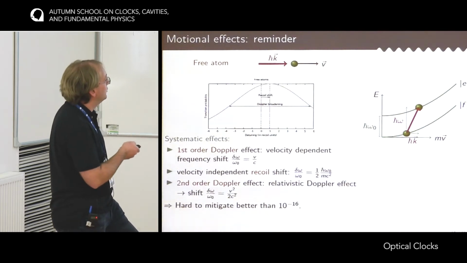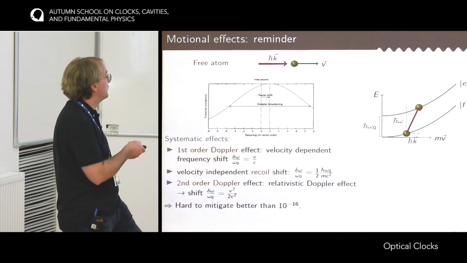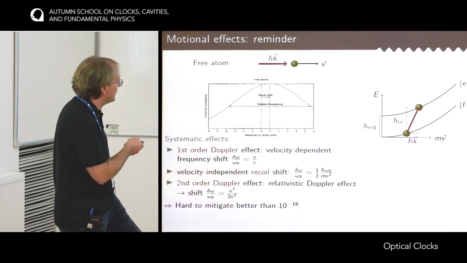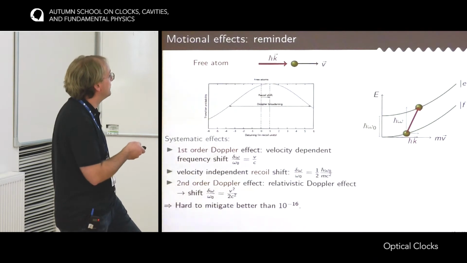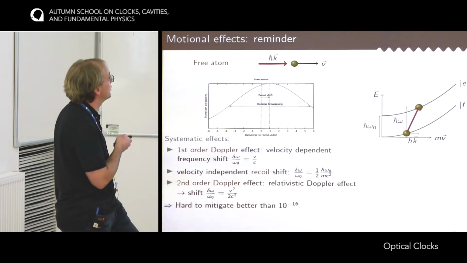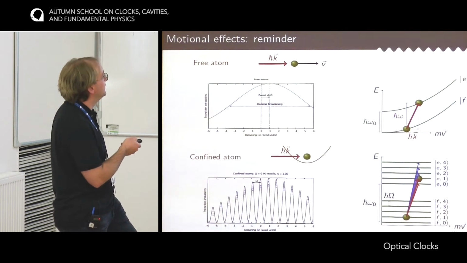The microwave clocks have been working hard to try to mitigate these effects, but even after significant work, it's really hard to go beyond 10^-16. So it's really important to get rid of them for optical clocks. And the way to do that is to confine the atoms.